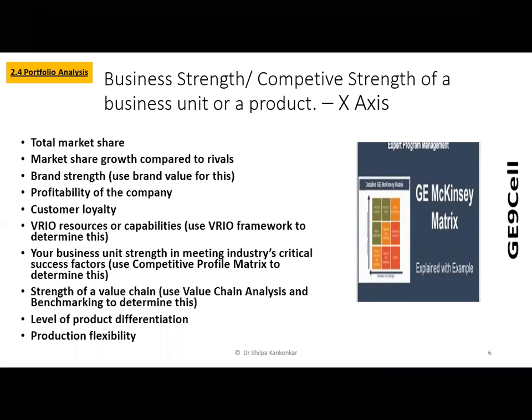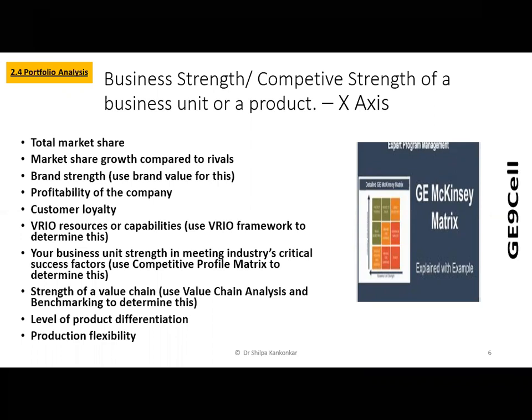So measuring how strong you are vis-a-vis your industry is nothing but the x-axis of the McKinsey framework. That determines your competitive strength. If you are profitable, it means your product is getting sold. If your product is getting sold, it means your product is better than the competitors, so people are buying it. You have developed your own specific capability profile vis-a-vis your competition, and this is supported by a strong value chain.